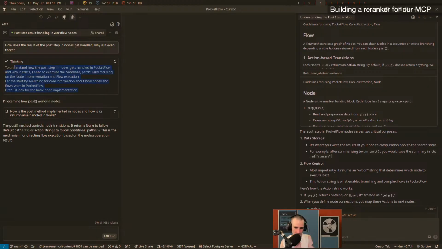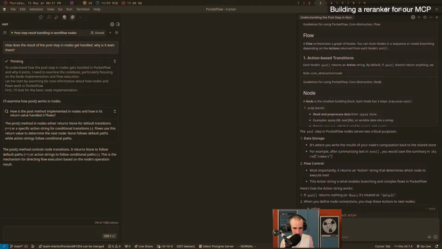So I think this is Sonnet 3.7 thinking, which doesn't really output a lot of stuff. It says, yeah, I need to examine the code base on the node implementation of flow execution. Let me start by searching for core information. I wonder what this is. Is this like vector search?